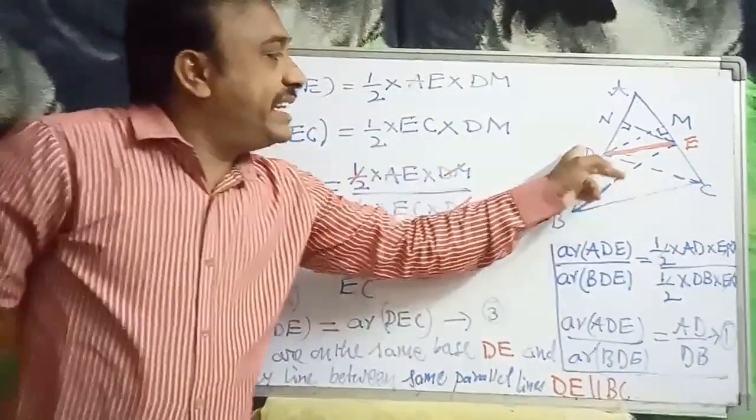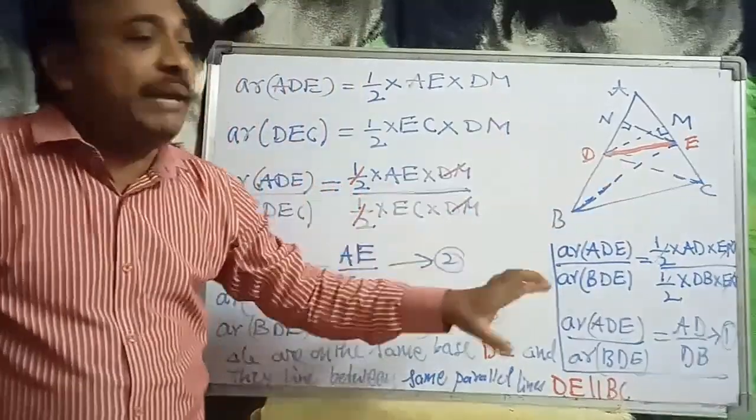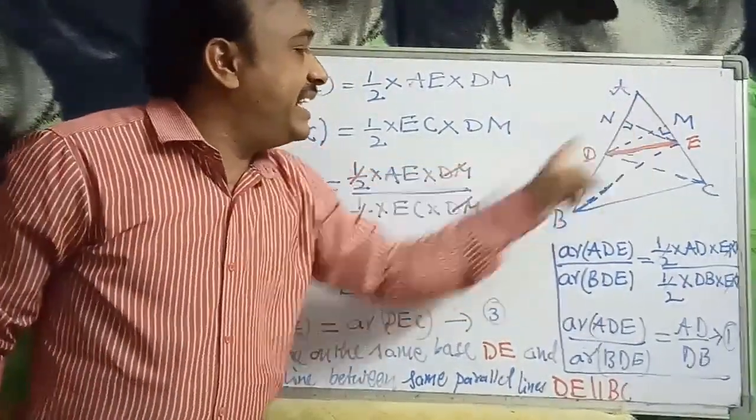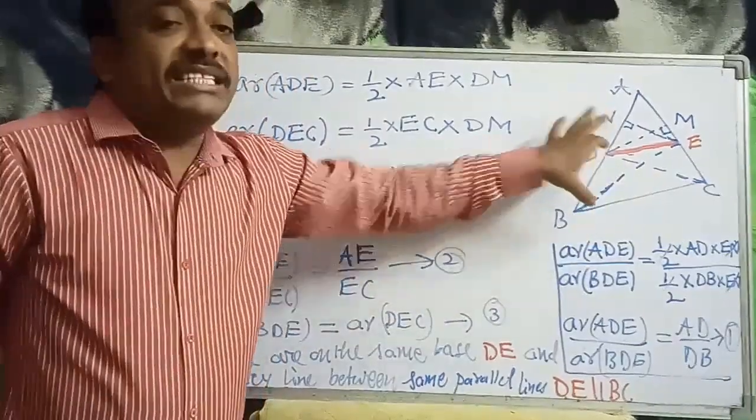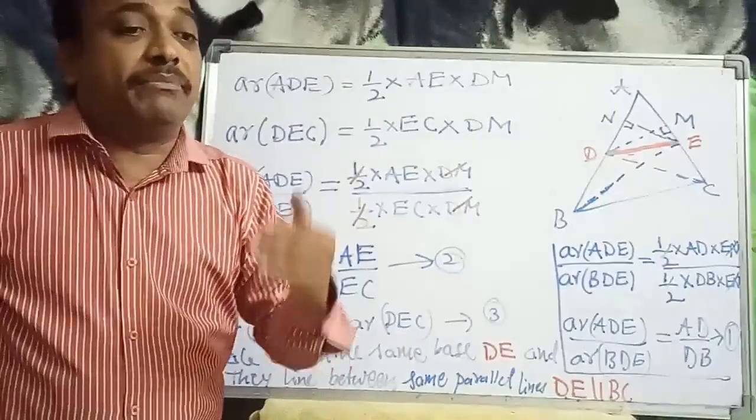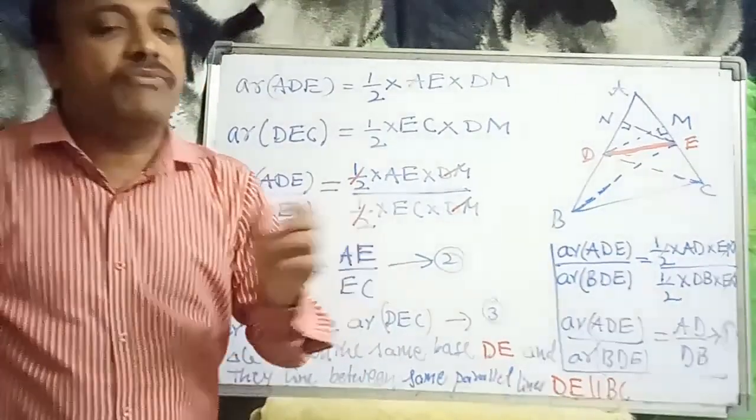Those two triangles BDE and DEC are on the same base DE and they lie between the same parallel lines DE and BC. That is equation 3. Why are they equal? We learned in class 9th the theorem: triangles which are on the same base and lie between the same parallel lines will have equal areas.